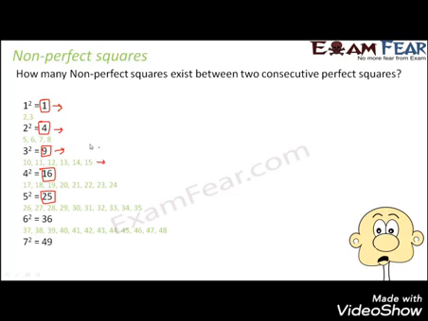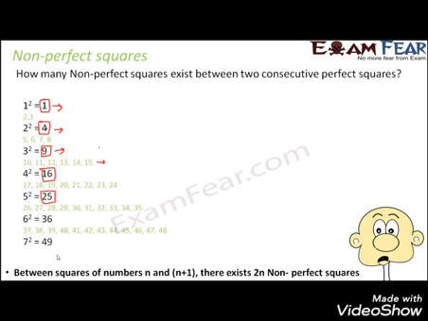Now, do you think that a fixed number of non-perfect squares exist between two consecutive perfect squares? Two consecutive perfect squares could be 1 and 4, 4 and 9, 9 and 16. How many non-perfect squares exist between them? From this observation, you would see that between squares of numbers n and n plus 1, that is two consecutive perfect squares, there exist 2n non-perfect squares.